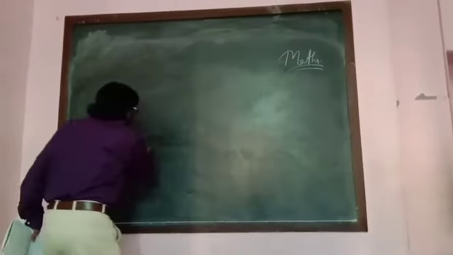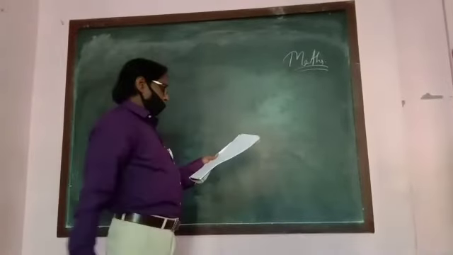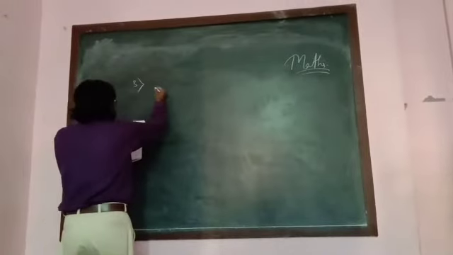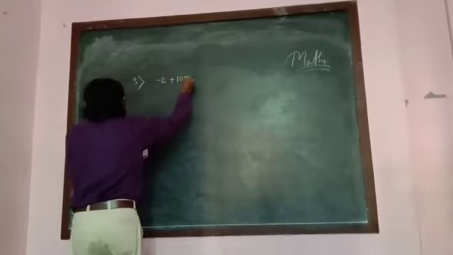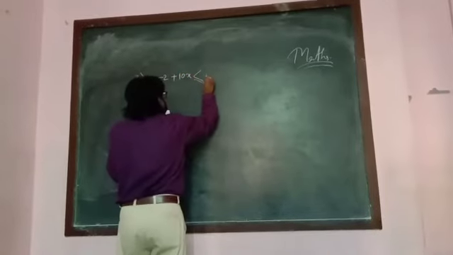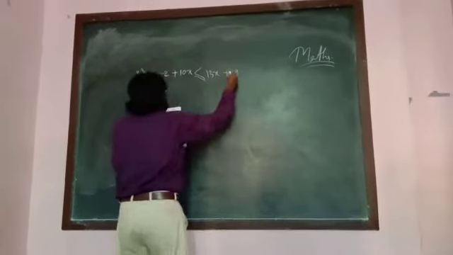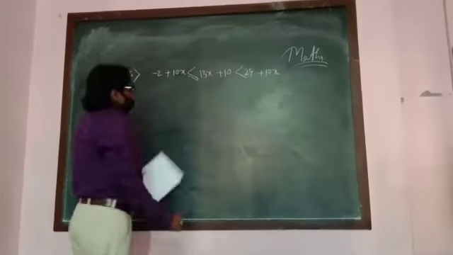For question number 3, solve the inequation. The inequation is given like this: minus 2 plus 10x less than or equal to 13x plus 10, less than 24 plus 10x. Make it separate, like this.